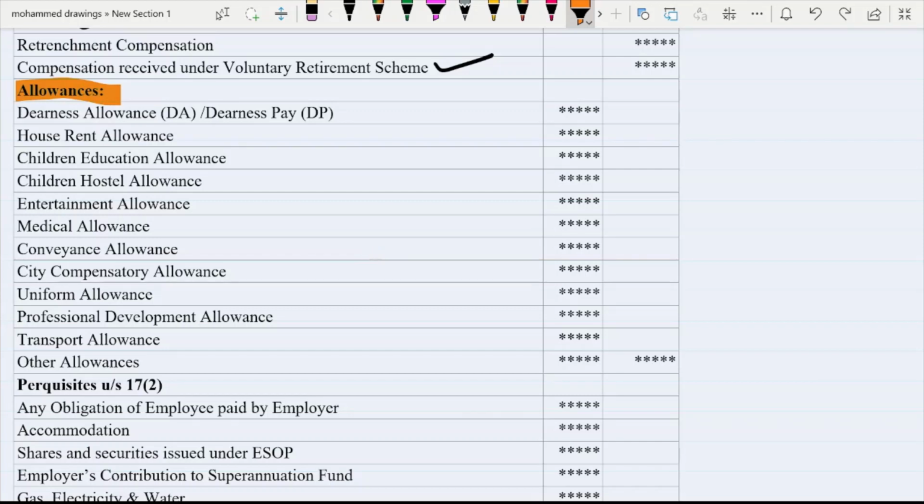Now, what exemptions are available in all these allowances, we will discuss one by one in coming videos, but these are all allowances which also form part of the salary.